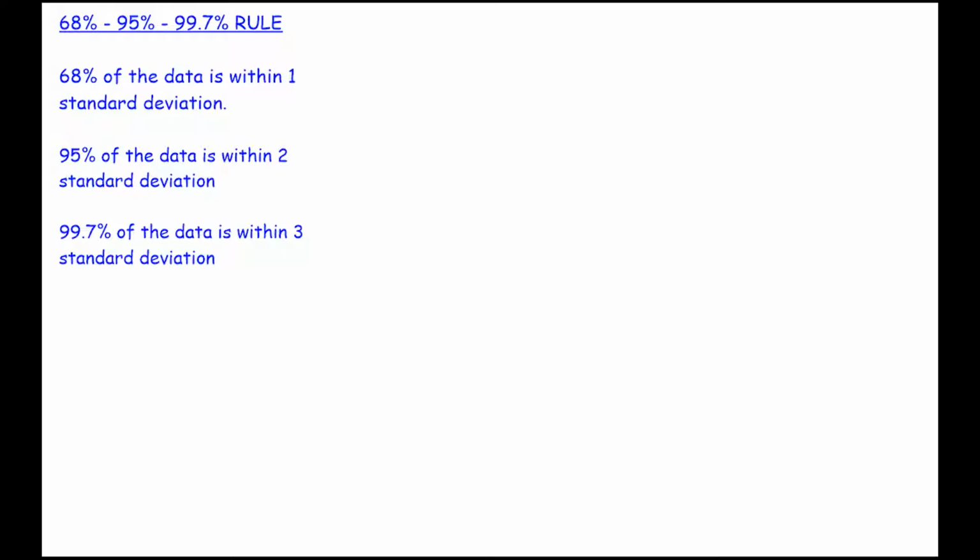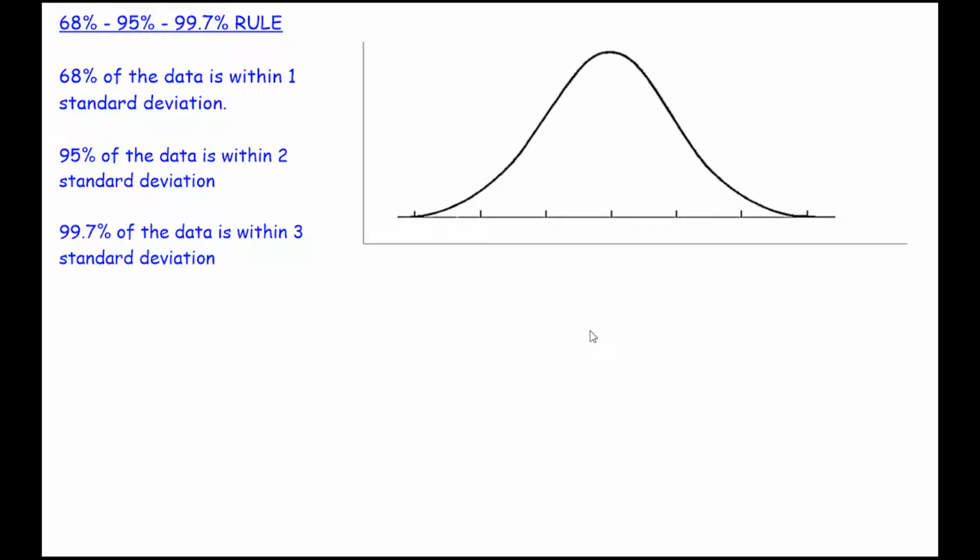There are some other values that we do need to be confidently aware of, and they are as stated. So we can identify where the mean is. Up to now, we've been using X bar because that is the sample mean, but we are going to use mu, which is the population mean. All right, so mu just indicates where the mean is, and we're familiar with the standard deviation.